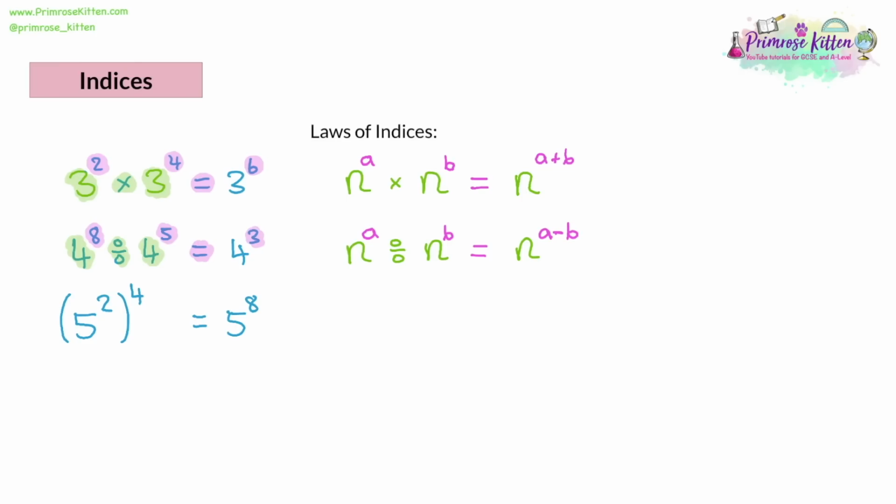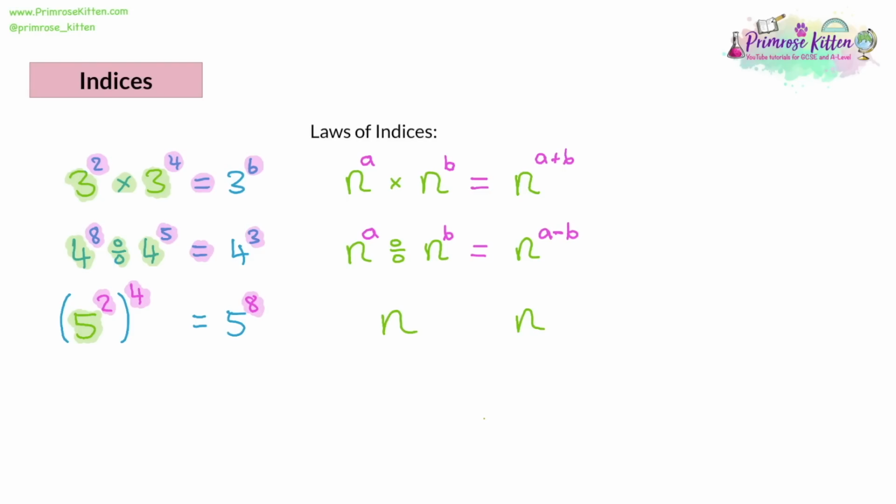So again, let's have a look at what's happening. Now, in this case, we only have one base number in the brackets. So when we generalize, we only have one to work with. Now, let's have a look at just the powers. So we have a 2, a 4, and then an 8. So what maths gets us there? Well, 2 times 4 is 8.